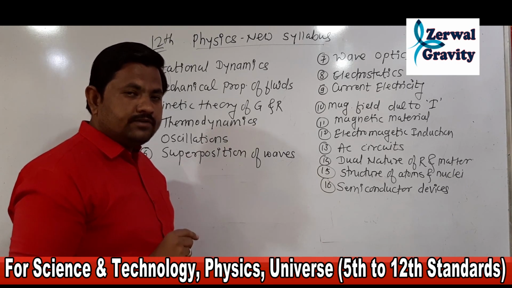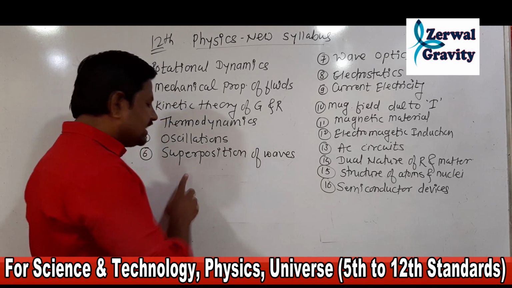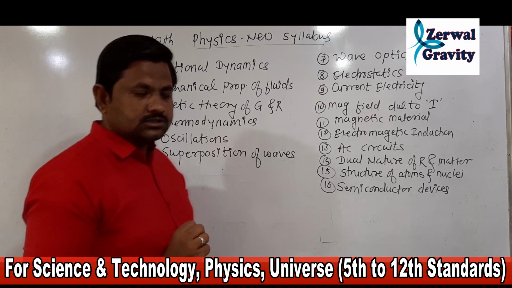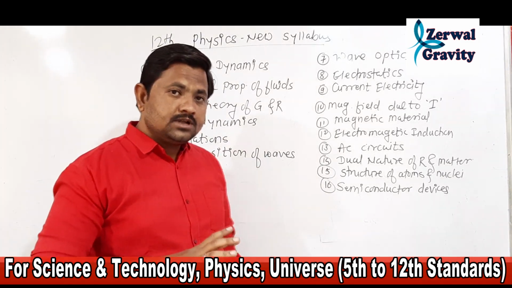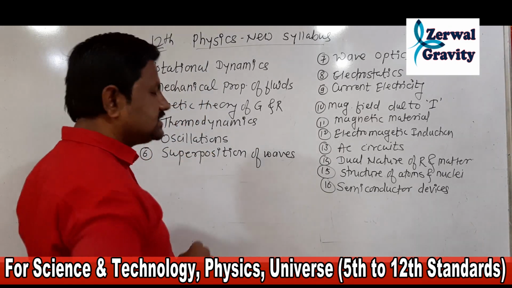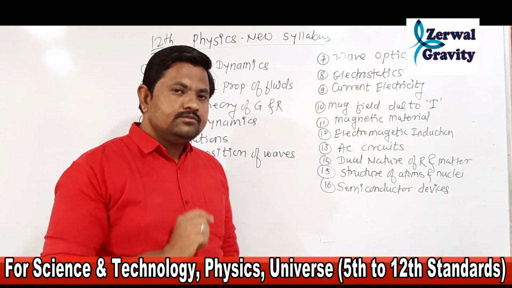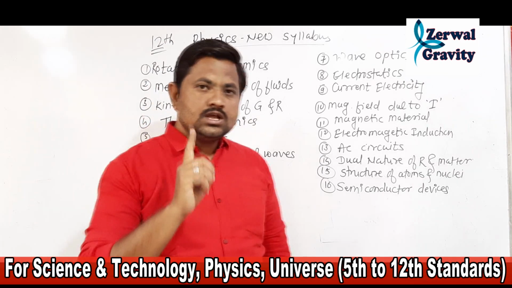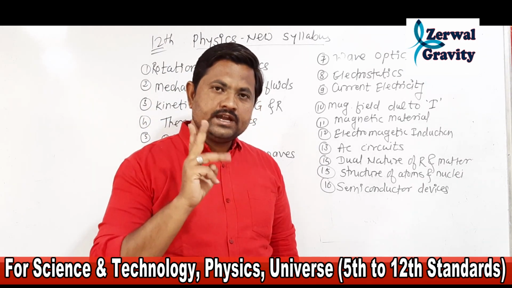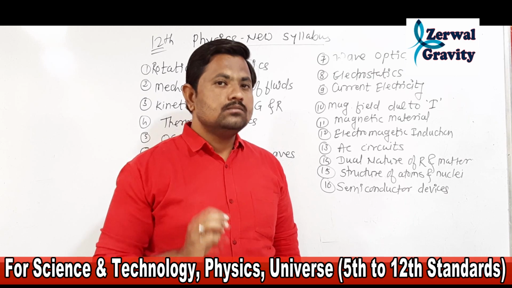In the previous syllabus, there were a total of 9 chapters in paper first, and those 9 chapters are merged into these 6 chapters. As we know, the first chapter of the previous syllabus is circular motion, the second is gravitation, and the third chapter is rotational motion.